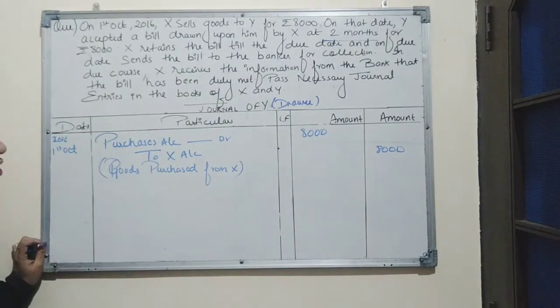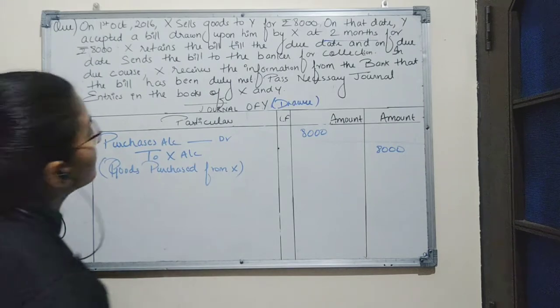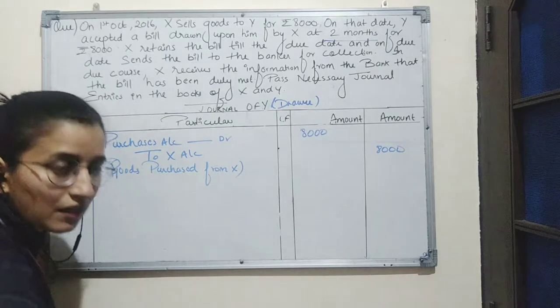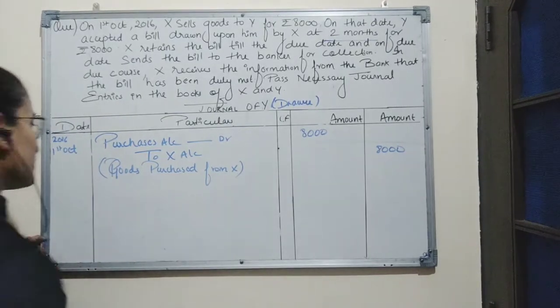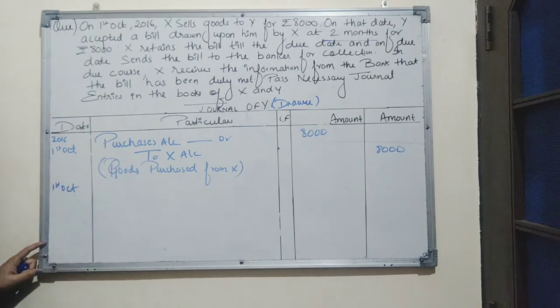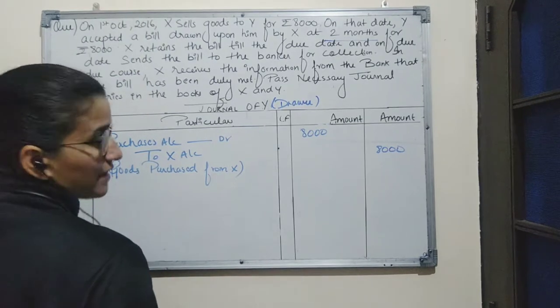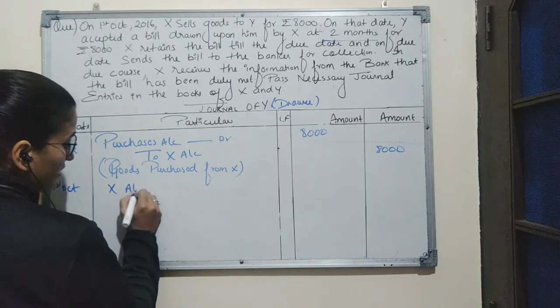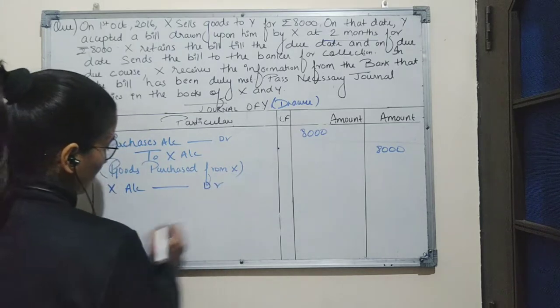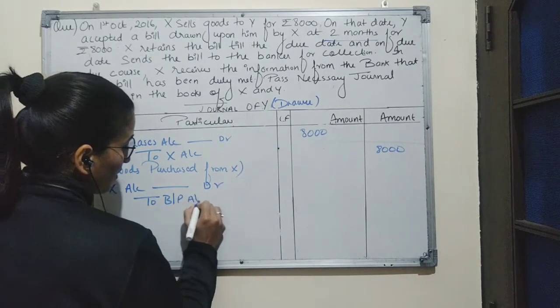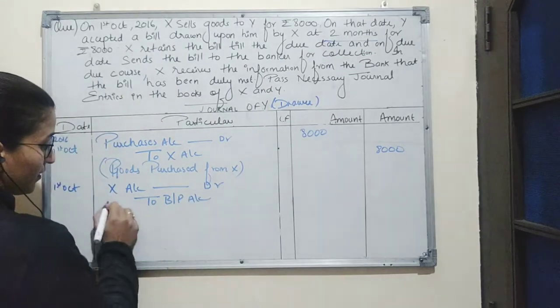Now according to the question, on the same date Y accepted a bill. So here acceptance has been given by Y to X on the same date. Date will be same on 1st October. Entry for acceptance given will be X account debit to bills payable account.